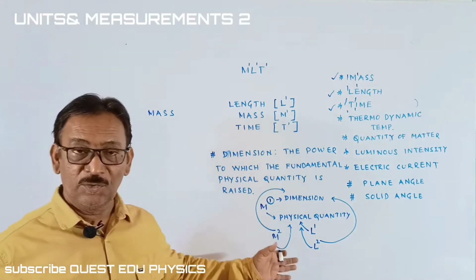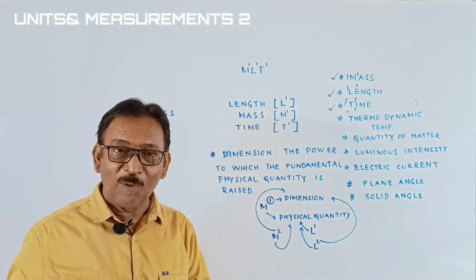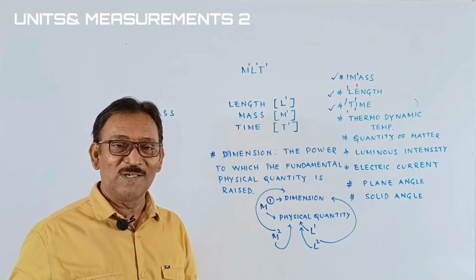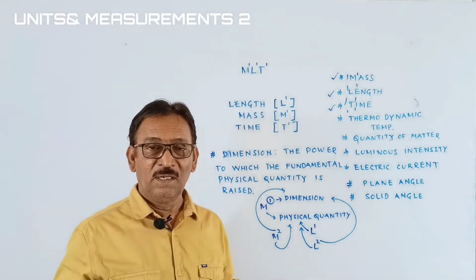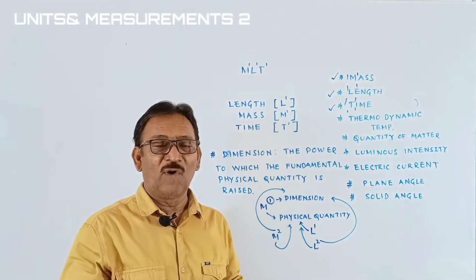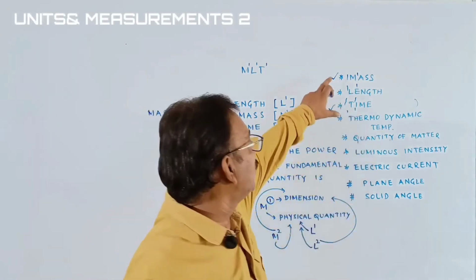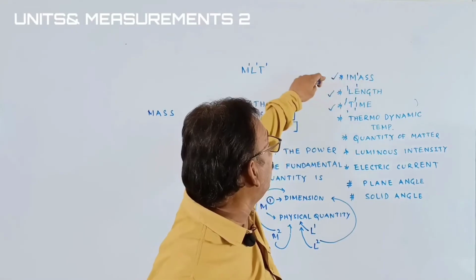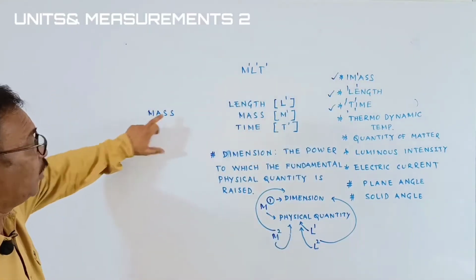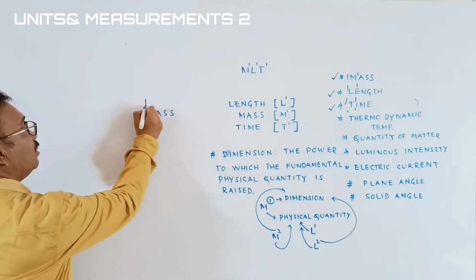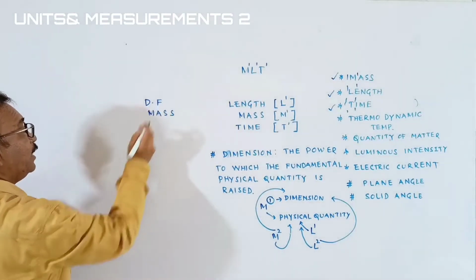If someone asks you to write the dimensional formula of mass, okay, students, basically we involve all the physical quantities to write a dimensional formula. I mean, the base units are what? Base physical quantities: mass, length, and time. Okay, I am writing the dimensional formula for mass, students. Dimensional formula, shortly, I am writing it as DF.